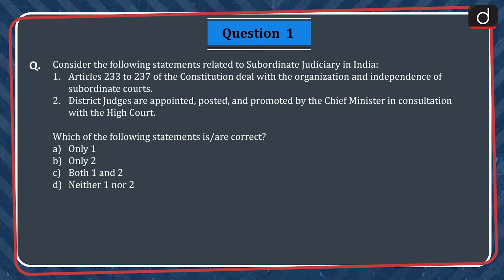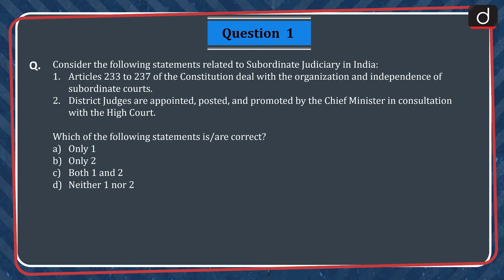Let's move on to the first question. Consider the following statements related to subordinate judiciary in India. 1. Articles 233 to 237 of the Constitution deal with the organization and independence of subordinate courts. 2. District judges are appointed, posted, and promoted by the Chief Minister in consultation with the High Court. Which of the following statements is or are correct?